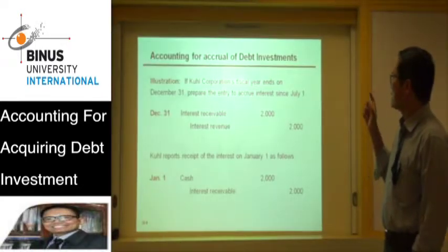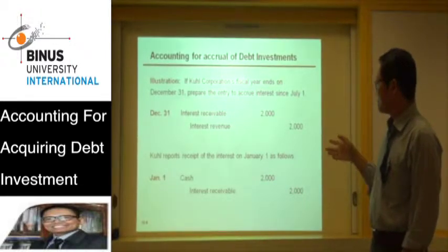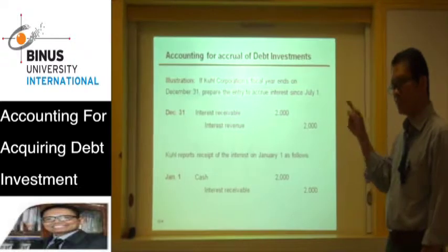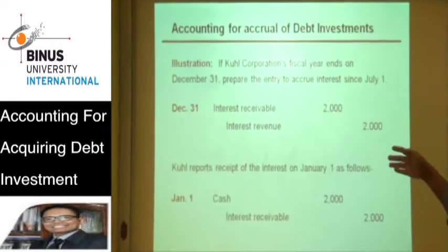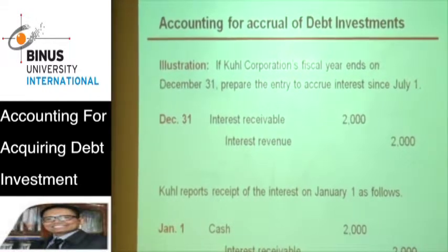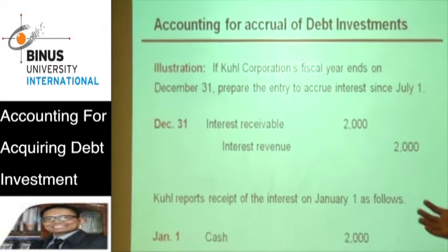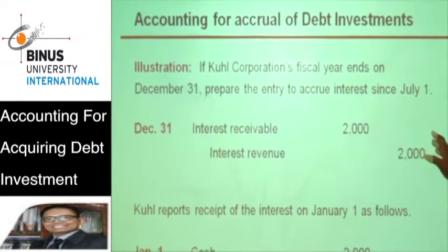Okay, next activity is accounting for accrual of debt investment. On December 31, the company must journalize the accrued interest. The debit is interest receivable, 2,000, and the credit is interest revenue.